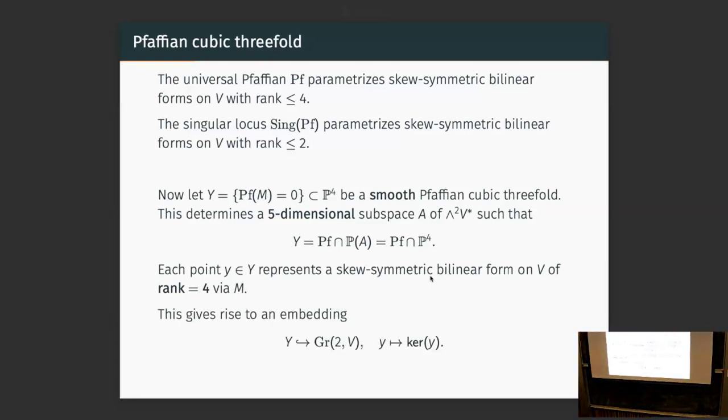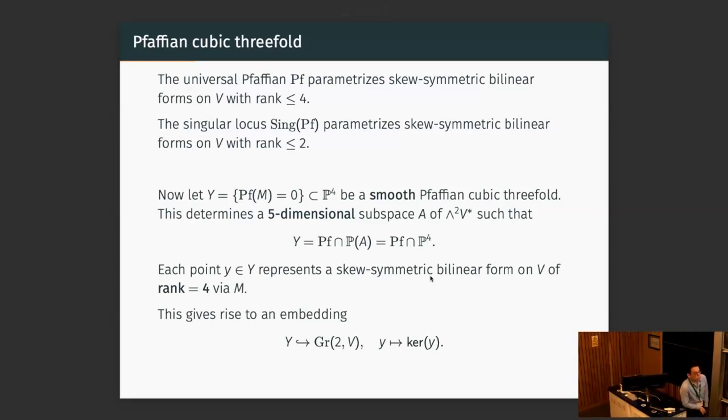This also gives rise to an embedding from Y to the Grassmannian G(2,V), namely any point in Y corresponds to a rank 4 form, and therefore the kernel has dimension 2.